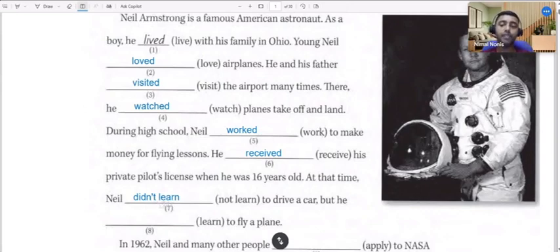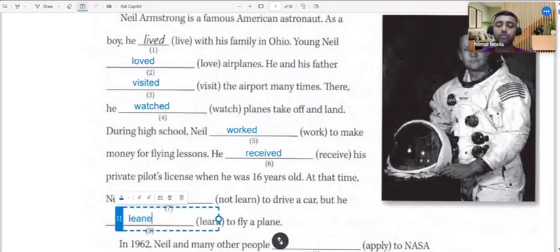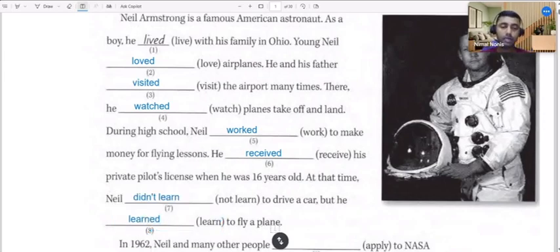Learn is the base form. So the verb has to be written in the base form. Didn't learn to drive a car, but he learned. Learn, what is the past form? He learned to fly a plane.